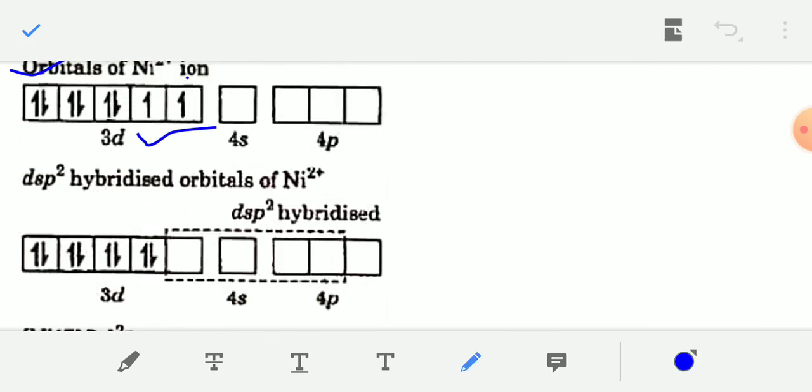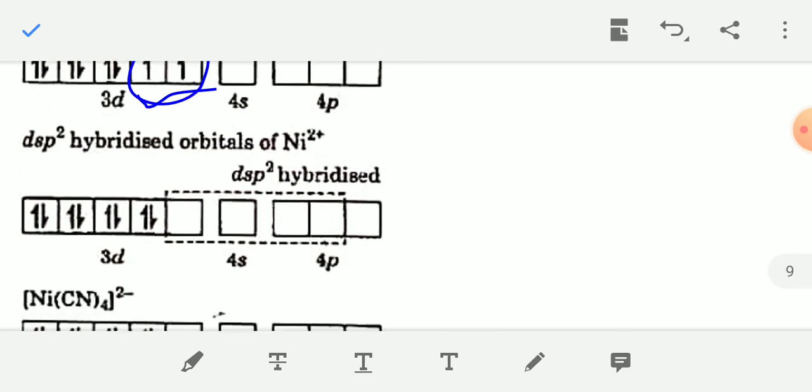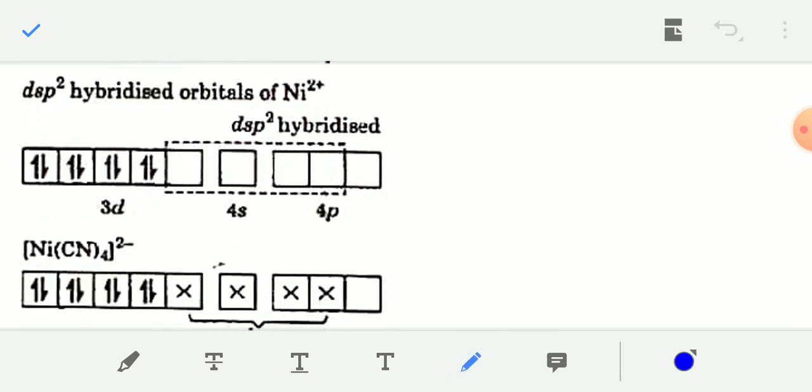These two unpaired electrons become paired due to the presence of the strong field cyanide ligand, and after this, one d orbital from the inner shell, one 4s orbital, and two 4p orbitals, these four orbitals combine to give dsp2 hybridized orbitals.